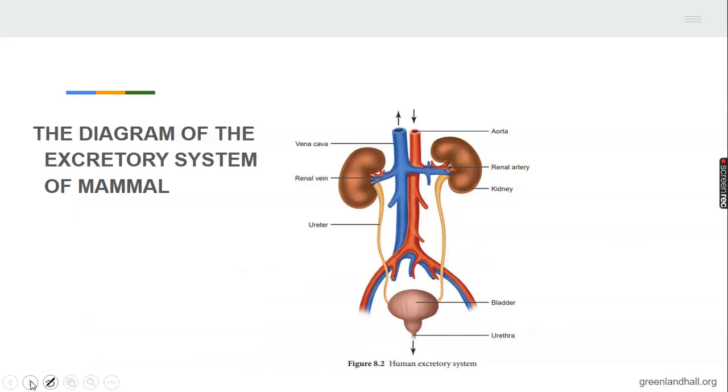Now look at it there. Can you see it? You can see that the level here is different. Let me draw it across. You can see the right kidney is lower than the left kidney. So, here you have the renal artery, the kidney, the bladder, and the urethra.